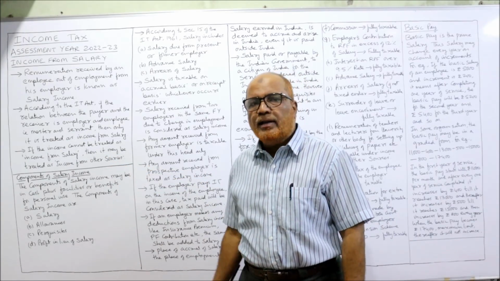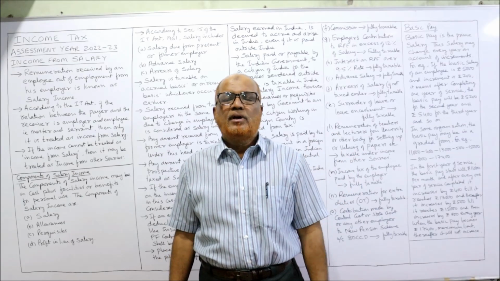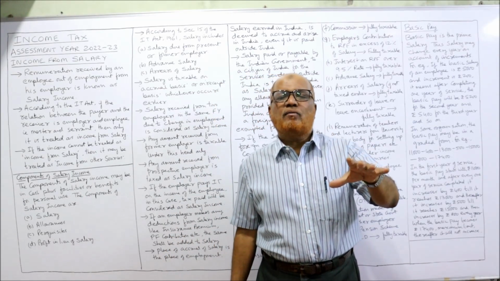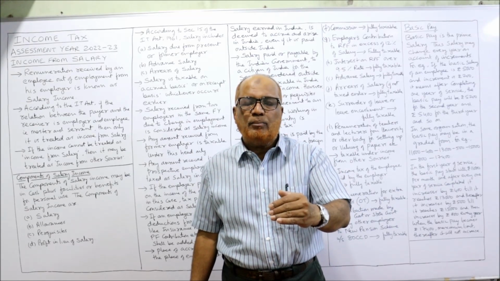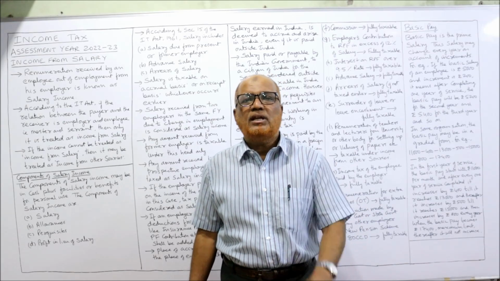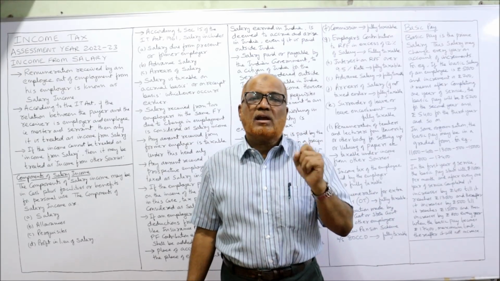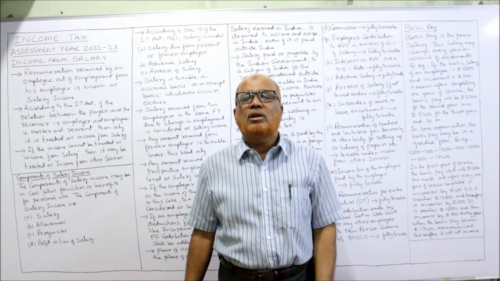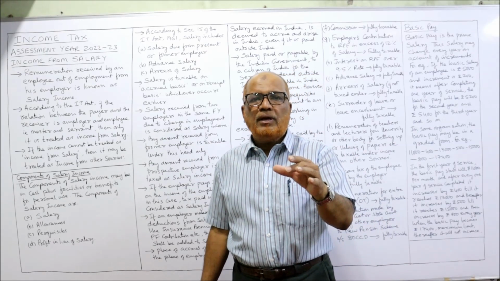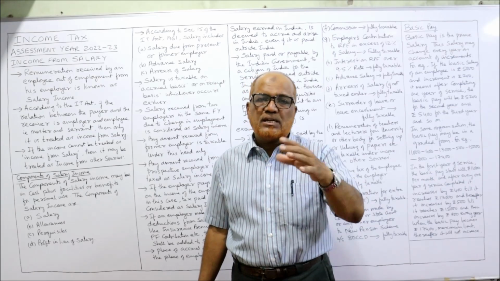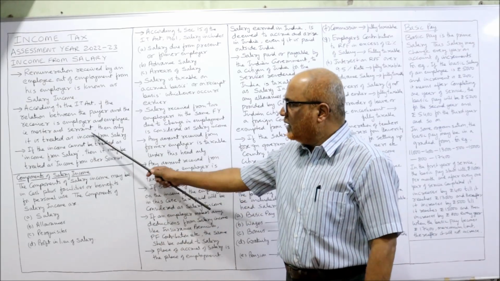Second, according to the Income Tax Act, the relationship between the payer and the payee matters. The Income Tax Act 1961 has given the provision that if the relationship between the payer of the remuneration and the receiver of the remuneration is that of employer and employee, master and servant, then only the remuneration received will be treated as income from salary. Simply, the relation should be of employer-employee or master and servant. Then only the income received will be treated as income from salary.